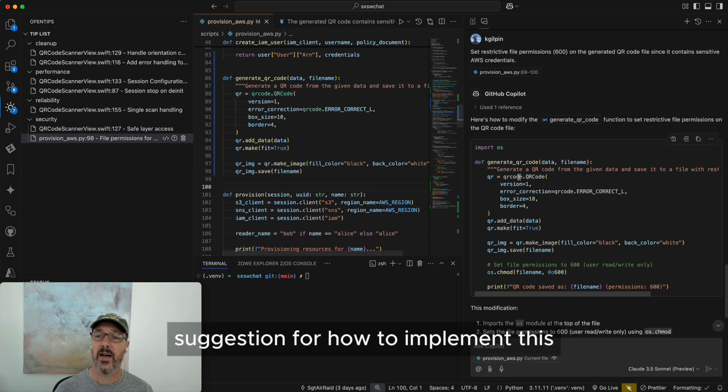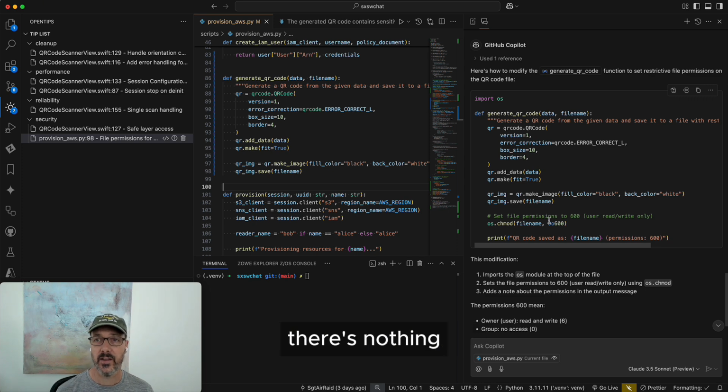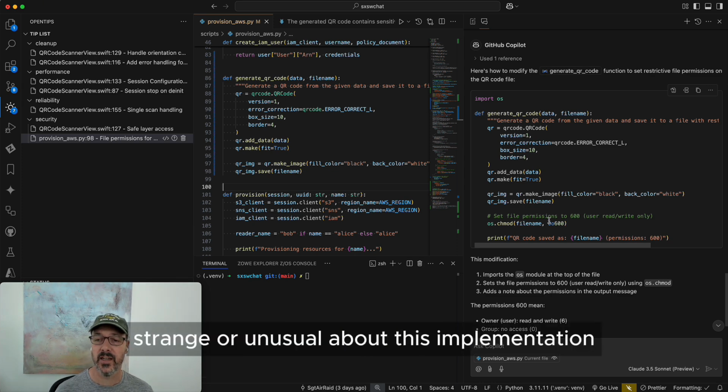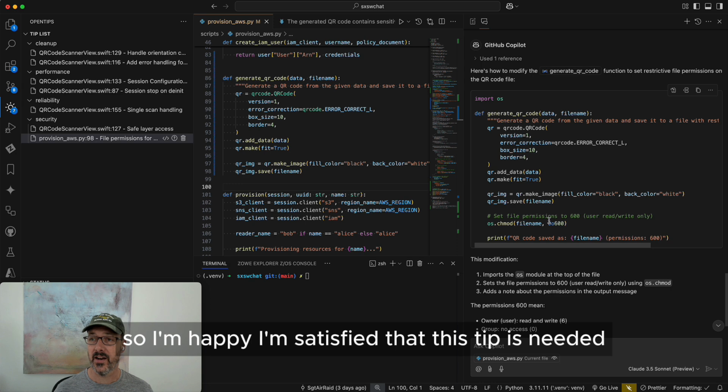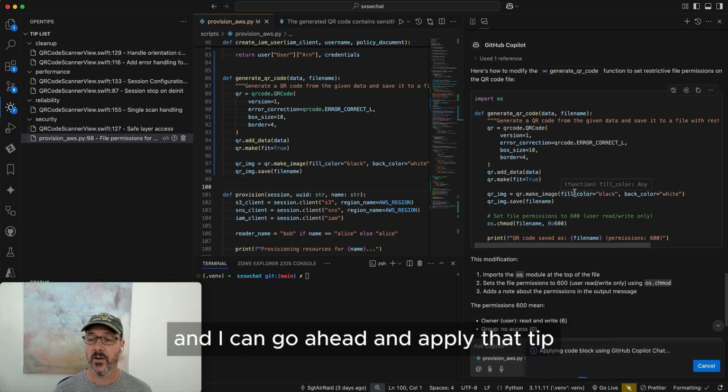When I look at the Copilot suggestion for how to implement this, it's just changing the file permissions to 0600 in the standard way. So there's nothing strange or unusual about this implementation. So I'm satisfied that this tip is needed. I'm satisfied with the implementation, and I can go ahead and apply that tip.